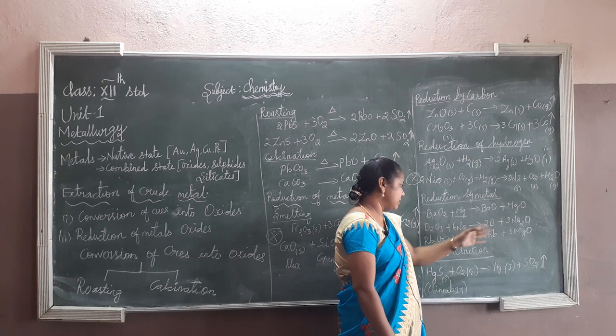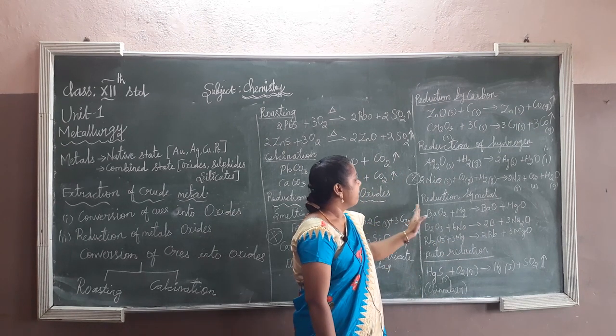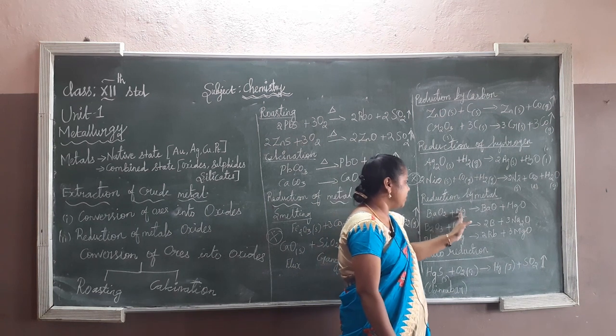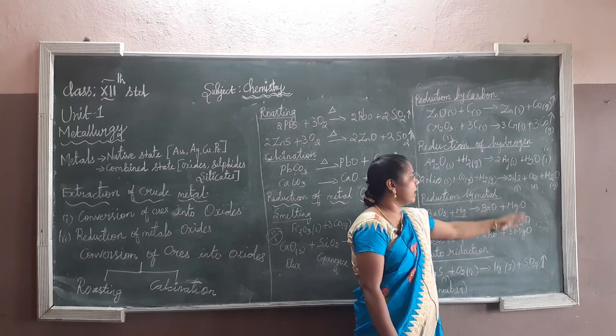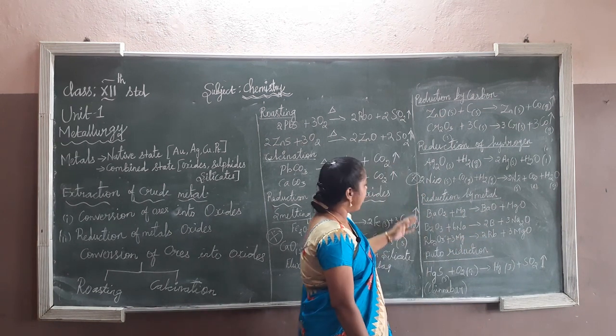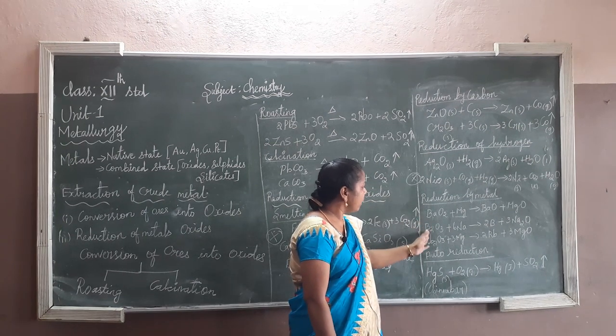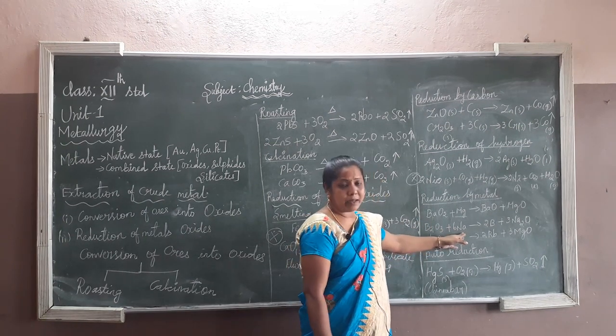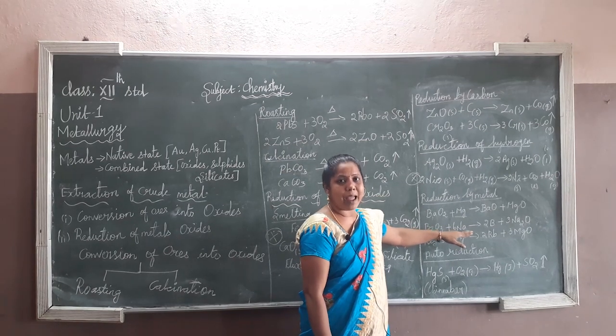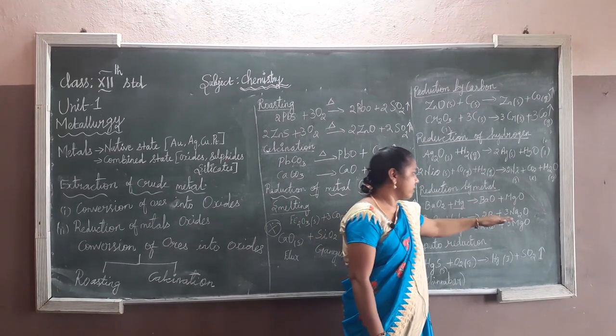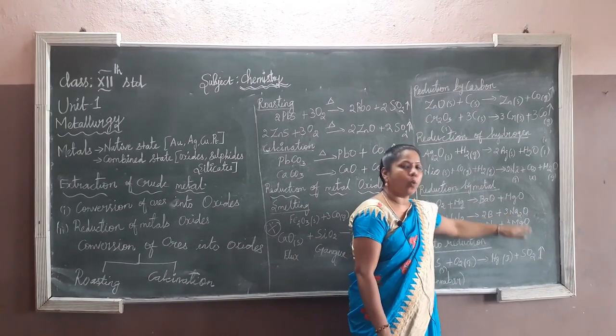I am going to give an example for magnesium. Barium dioxide reacts with magnesium, and we get barium oxide and magnesium oxide. Another example is B2O3 along with Na. Na means sodium, the sodium metal is acting as the reducing agent, and we get pure boron and Na2O.